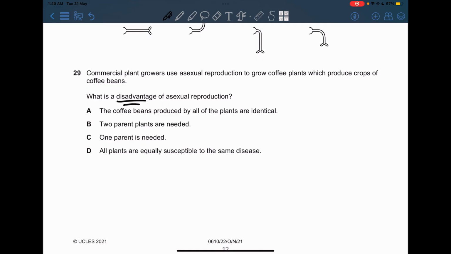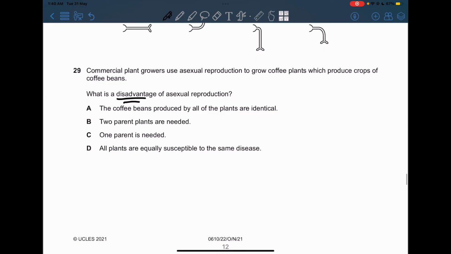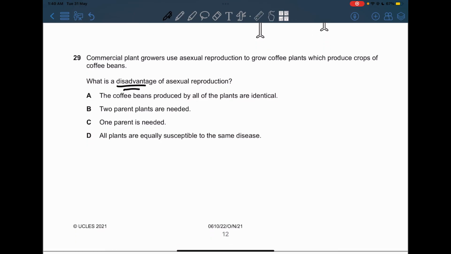Two parent plants are needed. This is incorrect. And one parent plant is needed. This is actually an advantage for the farmer, not a disadvantage. Now, all the plants are equally susceptible to the same disease. This is correct, because if they don't have genetic diversity or variation, then if there is a disease, all of them will be damaged in the same way because they are all the same. If some plants were genetically different, there would be a chance that some of them would survive because of the genetic variation. So that is going to be D.